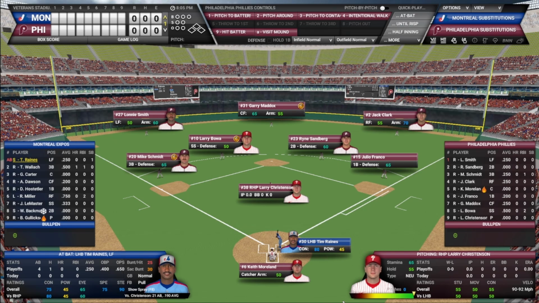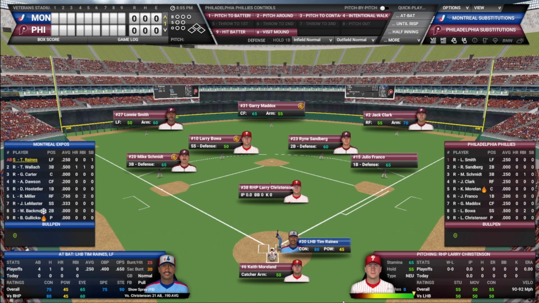And Ryne Sandberg returns from the injury. He'll be your starting second baseman tonight. Other than that, the lineup is basically the same. Sandberg will hit second. Julio Franco will drop down to sixth. Moreland will hit fifth. And here we go.